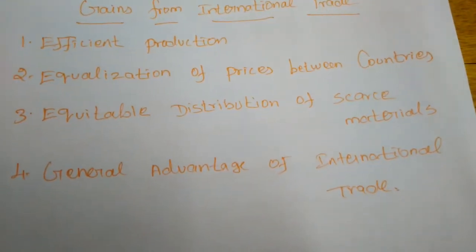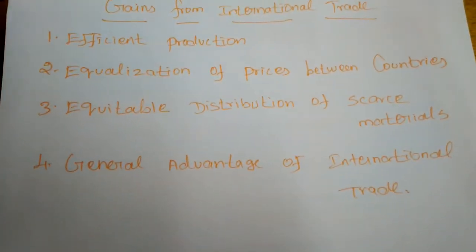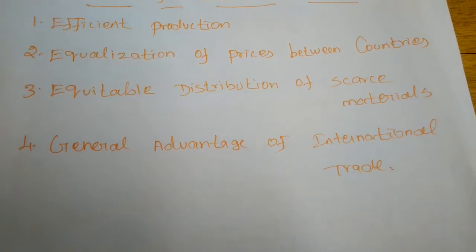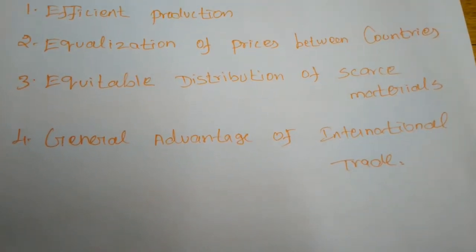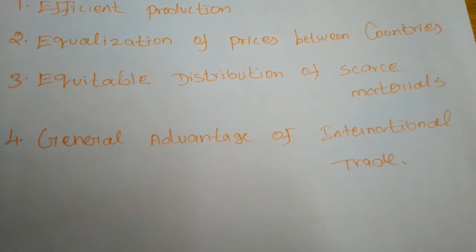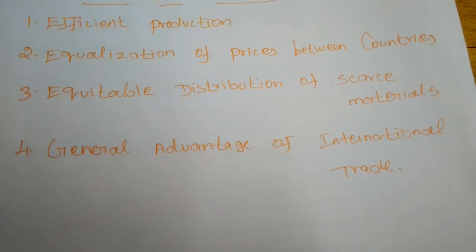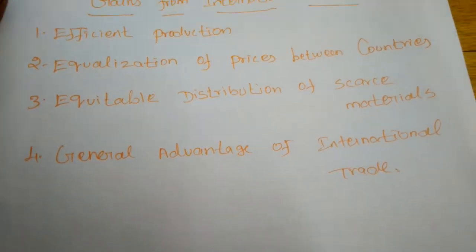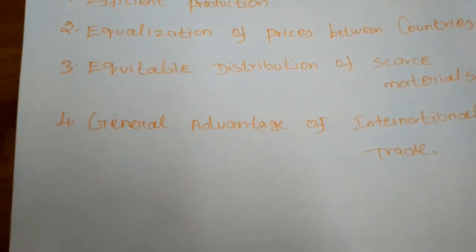Next, a higher standard of living in the trading countries. When countries deal with other countries, they have the possibility to get all types of products produced throughout the world. When the consumers of the domestic country use all these types of commodities, the living standard of the people will also increase.